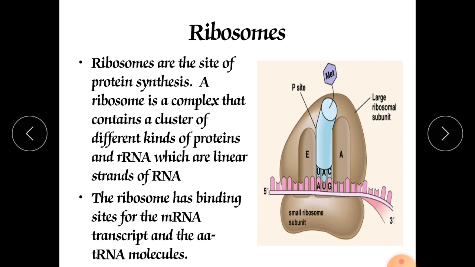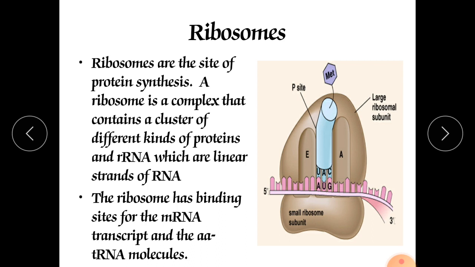Ribosomes are the site for protein synthesis. A ribosome is a complex that contains clusters of different kinds of proteins and RNA. They have 2 subunits. This is the small ribosomal subunit, and this is the larger subunit. Both subunits are required for the process of translation. The smaller subunit gives support from the lower side, and the larger subunit gives the site for attachment of the amino acid containing tRNA.